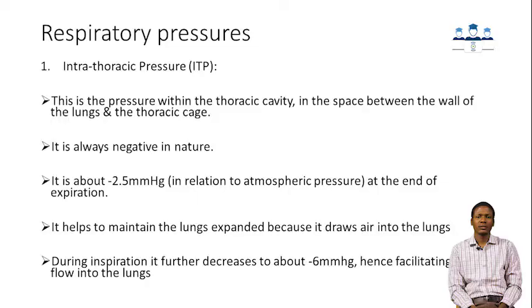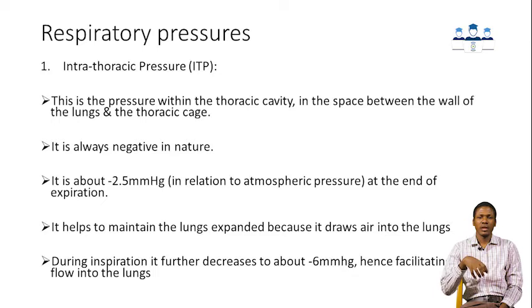Now, after talking about the muscles of respiration, we need to talk about the respiratory pressures. These are the pressures that exist within the chest wall and within the alveolar cavity. Number one, we have the intrathoracic pressure.